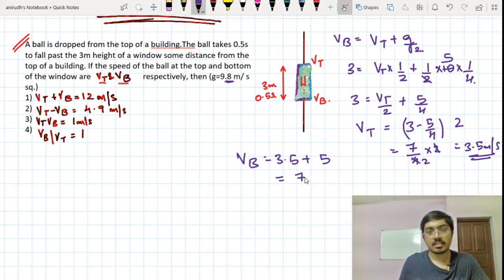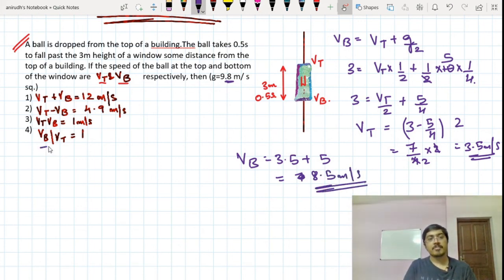So this is 8.5 meters per second. Now which is correct? Are Vb and Vt equal? No, Vb and Vt are not equal, so their ratio will not be 1. This is not my answer. If you multiply them, will it give you 1? No, that is also not my answer. If you subtract, you will not get 4.9. See, Vt minus Vb is not 4.9, but Vb minus Vt is 4.9, isn't it?